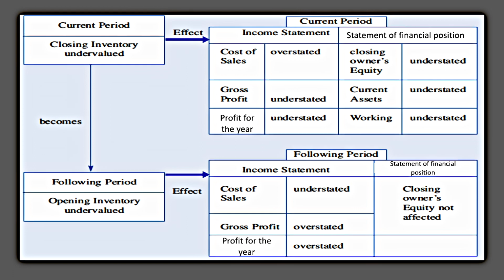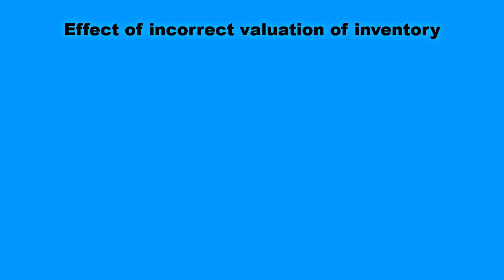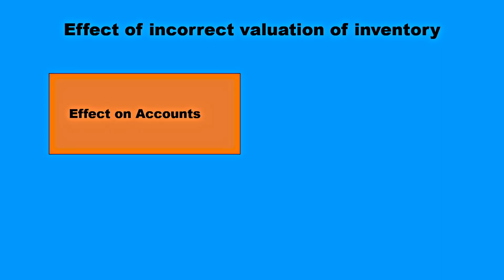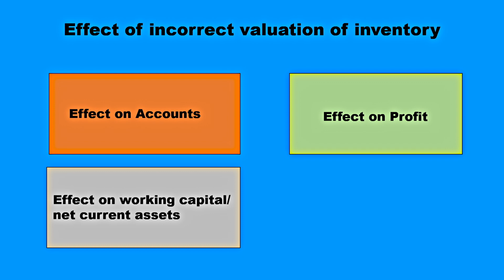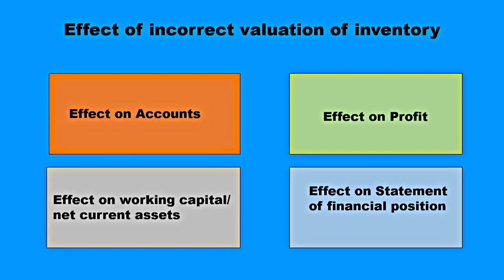Hence, the effect of incorrect valuation of inventory would be the effect on the accounts, the effect on the profit, the effect on working capital or net current asset, and the effect on the statement of financial position.